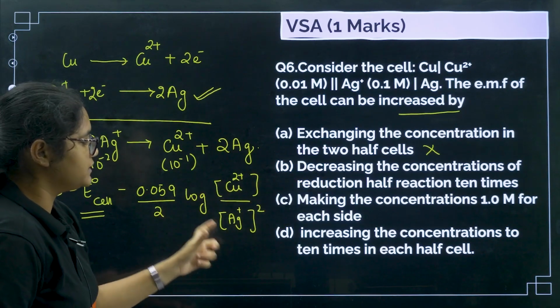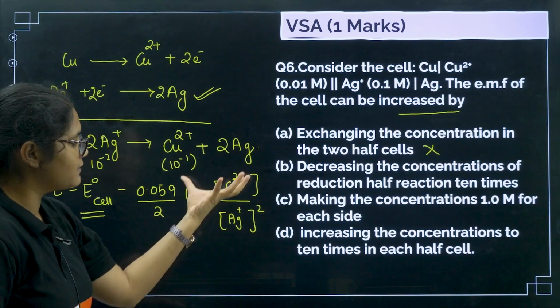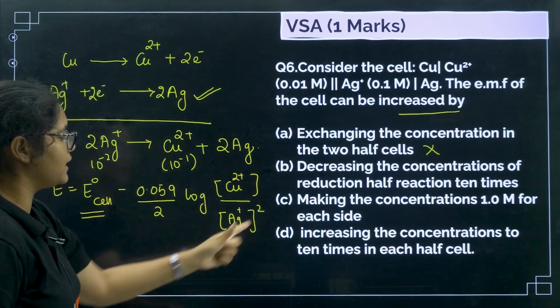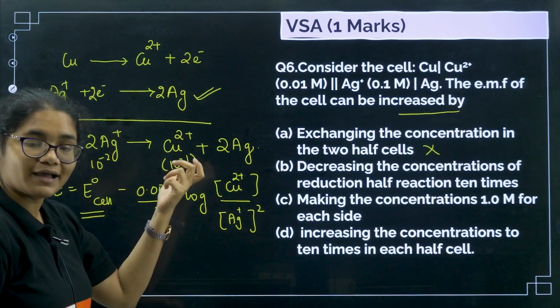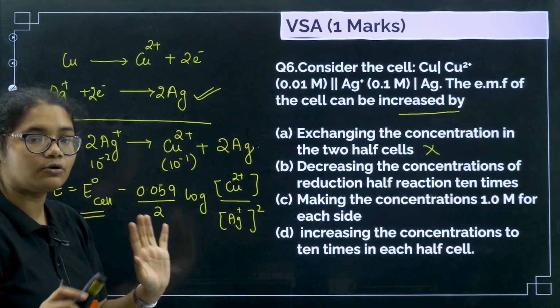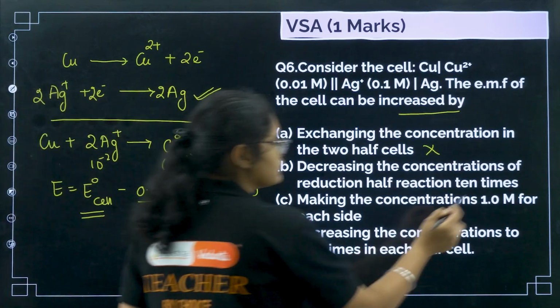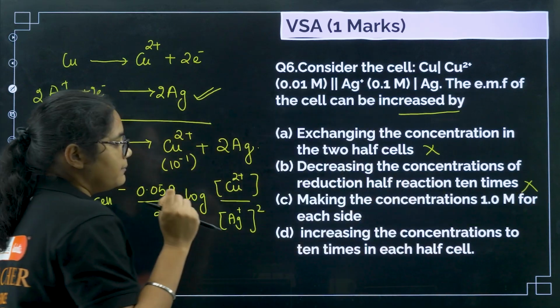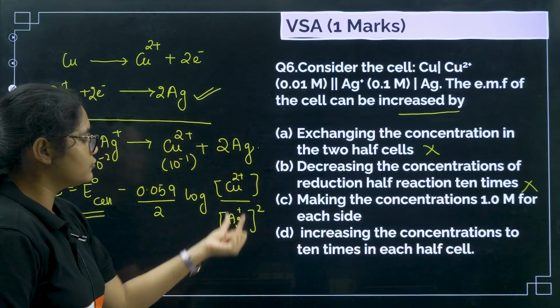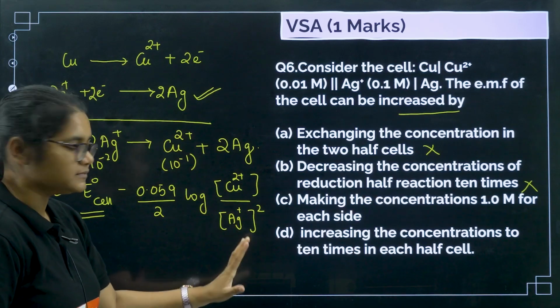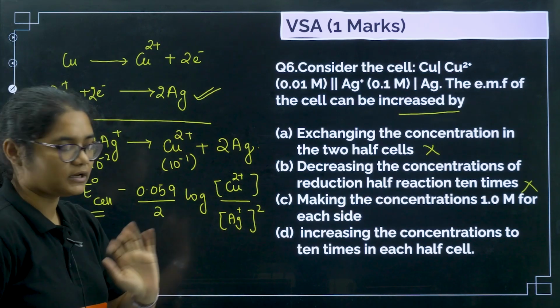The overall value will increase, and when this value increases, you have to subtract a bigger number from E naught. So if you are subtracting a bigger number, the value will further decrease, it will anyhow not increase. So that is why this is also not the answer. Next, making the concentrations 1 molar on each side. If you make 1 molar on both sides, again log 1 will become 0 and we will get the same value, it will not increase.